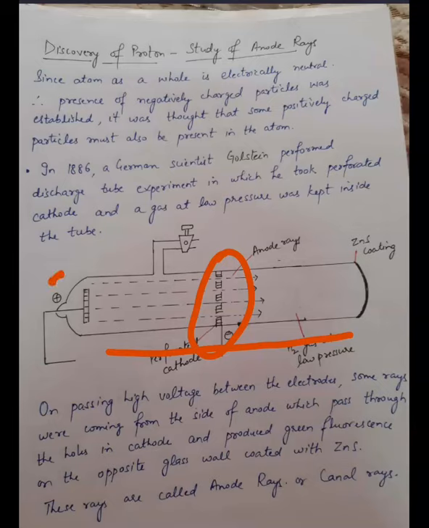On passing high voltage between the electrodes, some rays were coming from the side of the anode which passed through the holes in the cathode and produced green fluorescence on the opposite side of the glass coated with ZnS. Scientists named these rays anode rays or canal rays. Now the question arises, why are these rays known as anode rays or canal rays?